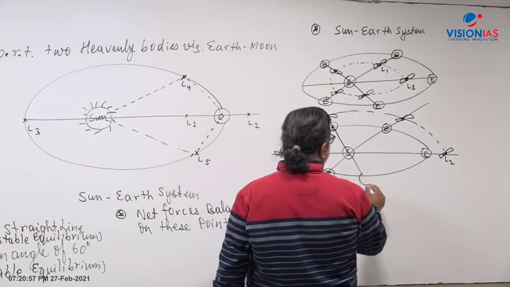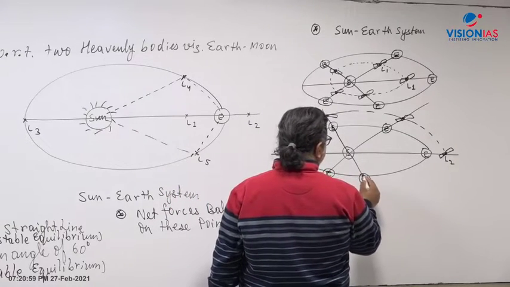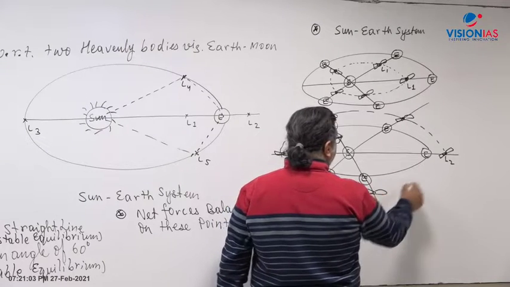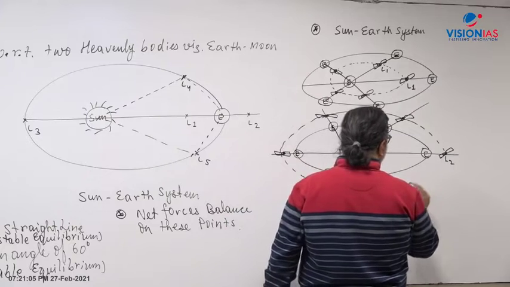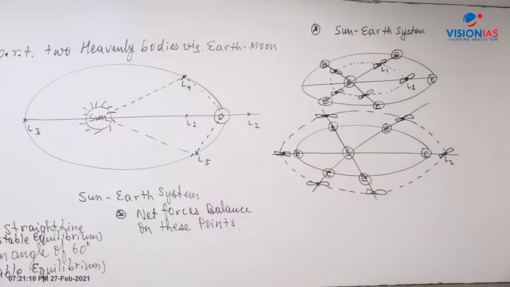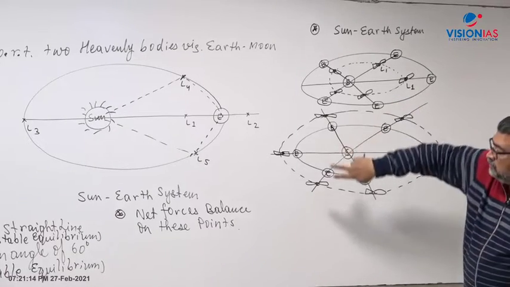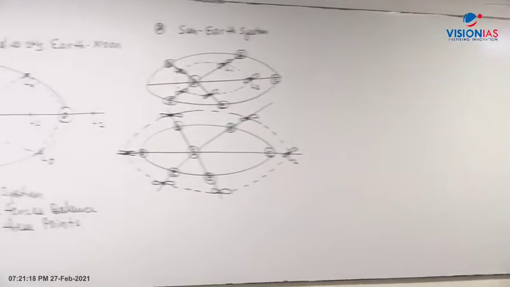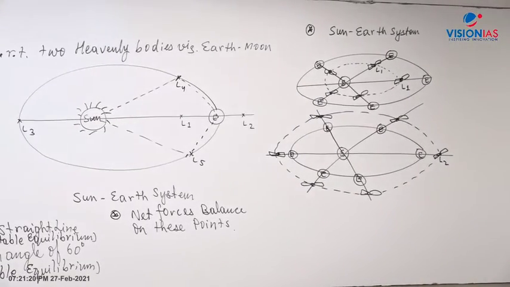Right? Are you able to imagine this? So with the earth, the point will also move. The point will also move in outer space. So the earth and the L2 point together will go around the sun. This is what requires the imagination part, right? Now what comes here is a very important point.